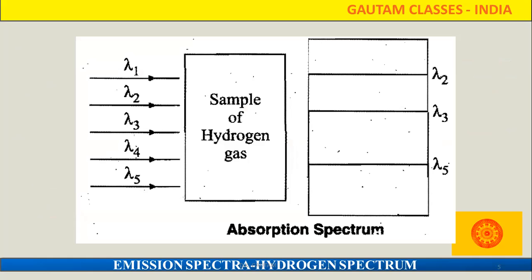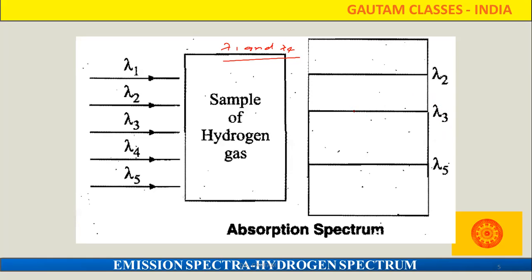Here I have shown the diagram. In that, look, lambda 1, lambda 2, lambda 3, lambda 4, lambda 5. There are five types of wavelength present in our incident light, and this light is passing through the sample of hydrogen. In that, lambda 1 and lambda 4, these two wavelengths are absorbed by that sample. So only the emergent light contains three types of wavelength, lambda 2, lambda 3, and lambda 5.